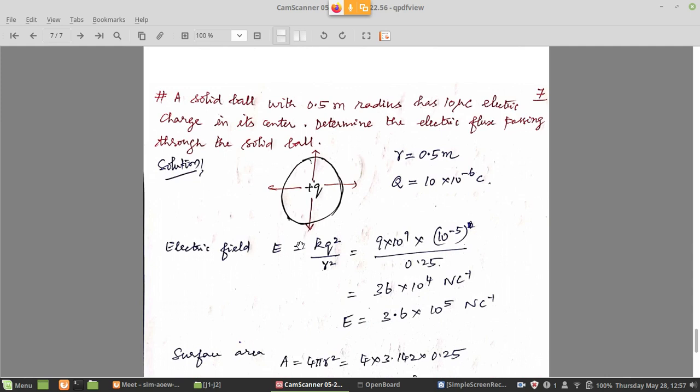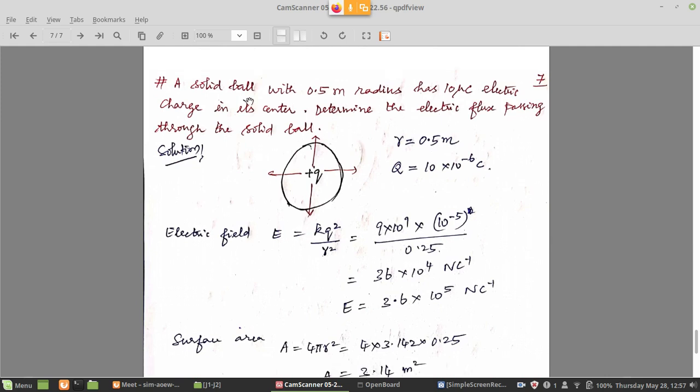There is another problem here. A solid ball with 0.5 meter radius has a charge of 10 microcoulomb at its center. If the charge is at the center of the solid ball, determine the electric flux passing through the solid ball. How much is the flux coming out of the solid ball? Again, spherical symmetry is there, so it is a straightforward problem. Radius is given as 0.5 meter. Charge is given as 10 microcoulomb, so 10 into 10 power minus 6.